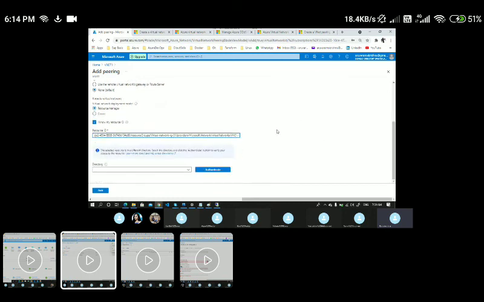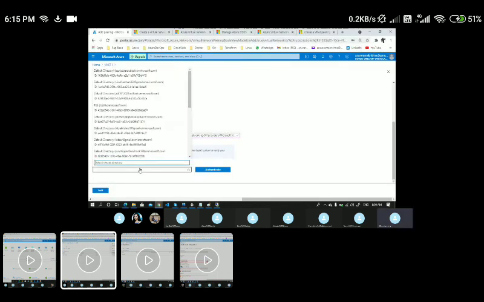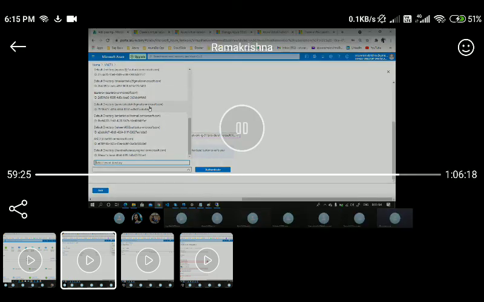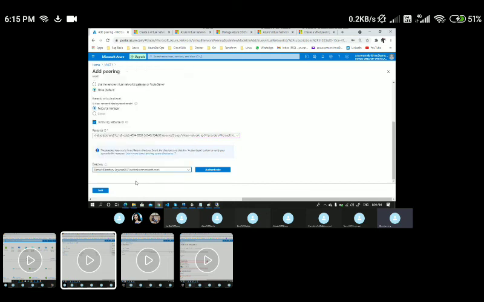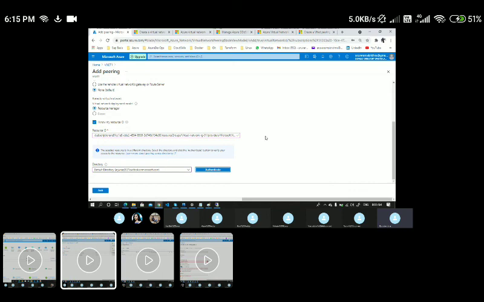I'll come back here and put it here. Whenever I put it here, it will ask you for the authentication of your directory also. Let's say this particular directory name is Arjun AG2021. Let's come back here and click on directories. These are the directories I have subscription access to, so don't panic. I'll search for Arjun. Yeah, this is the one. Let's click on authenticate. This authentication is done, and I can just click on add.